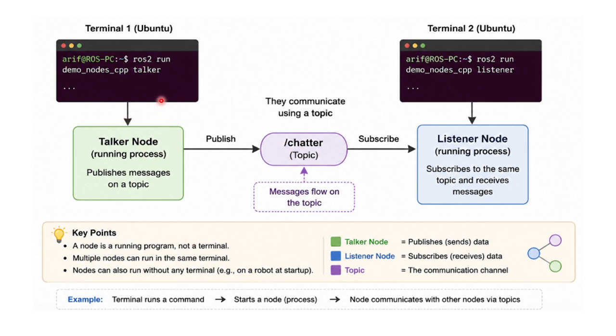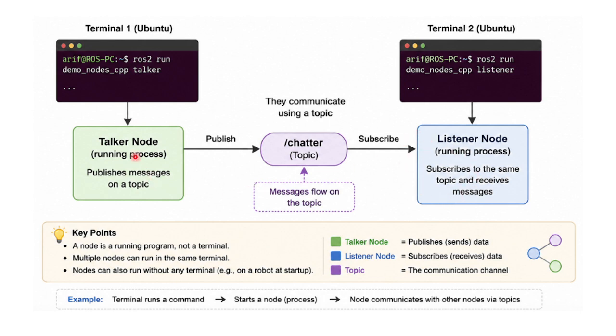Now, to show the relationship, we can see that when we open an Ubuntu terminal, it may have one or multiple nodes, and as we execute it, that node will send some information to a channel. That information is called the message, and the channel itself is defined as the topic. Then we can open another terminal with another node that can receive the information or message from the first node, and that is called the subscriber node.